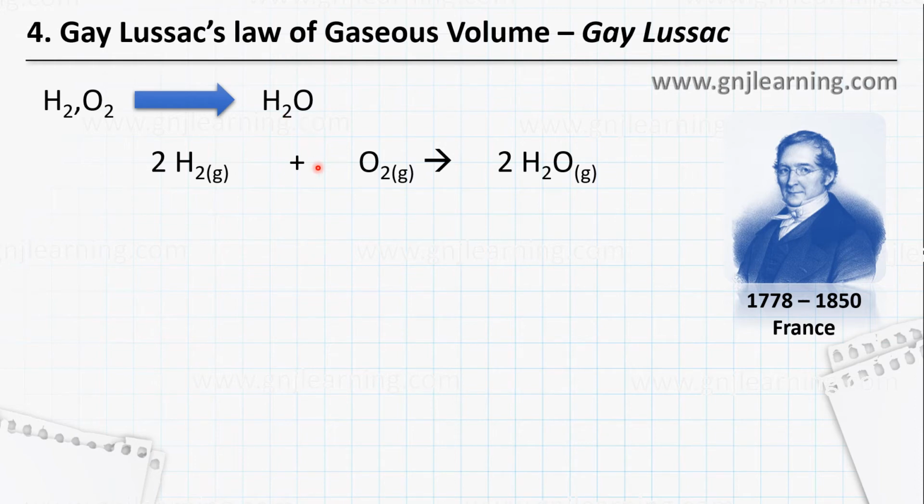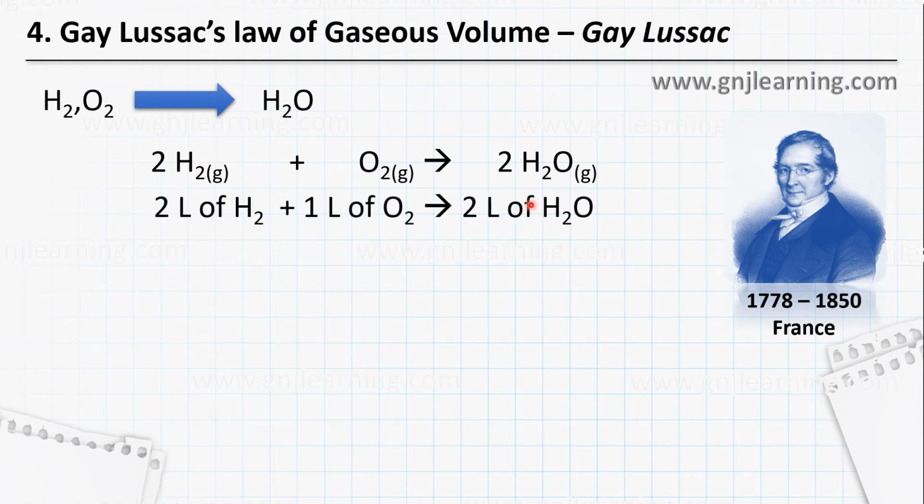So he said that 2 hydrogen plus 1 oxygen gives 2 water molecules, and he tried to evaluate the ratio of their combining volumes. If you take 2 volumes of hydrogen and 1 volume of oxygen, you get 2 volumes of water. So he laid down the law like this.